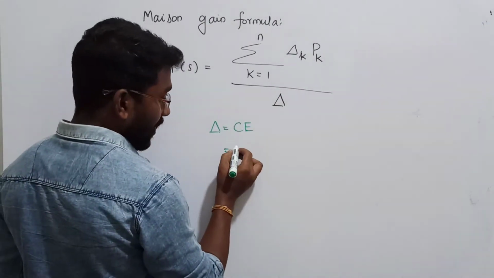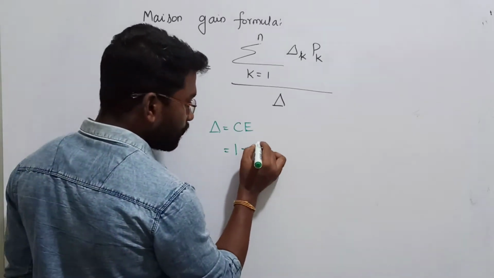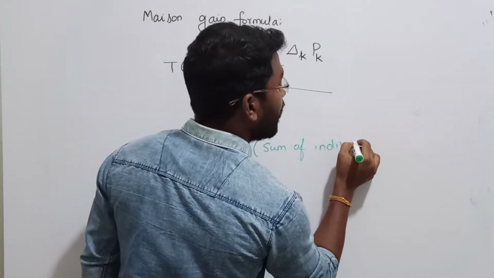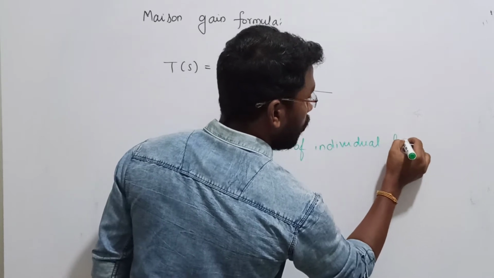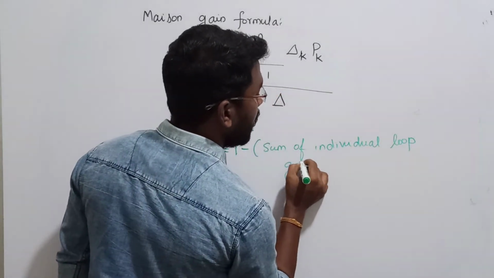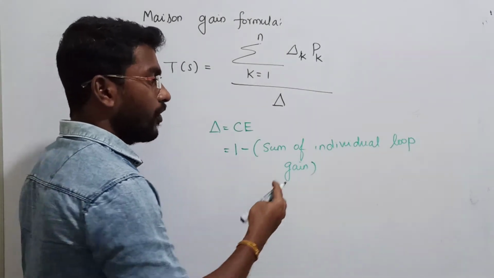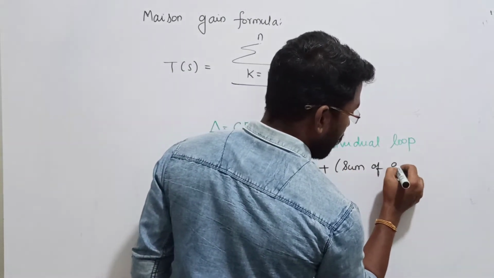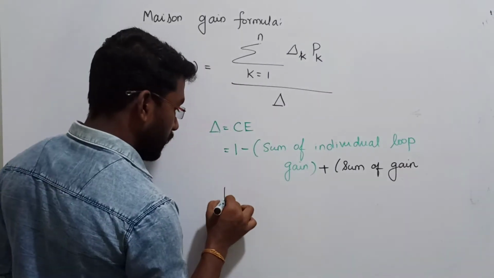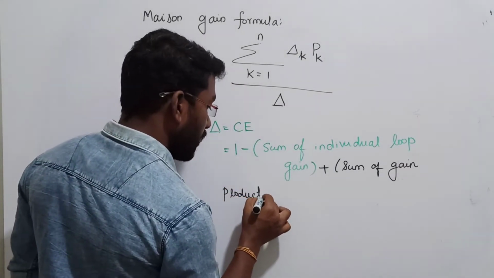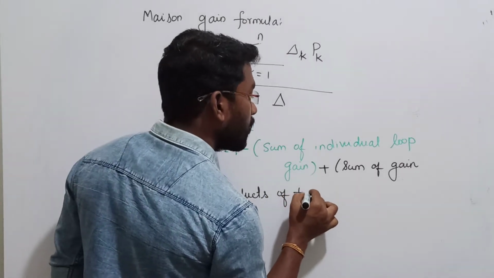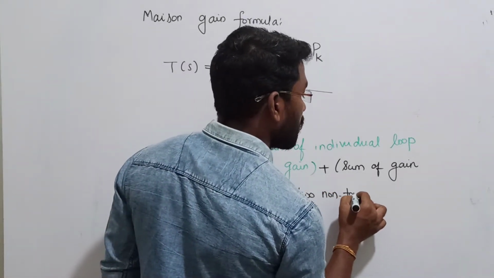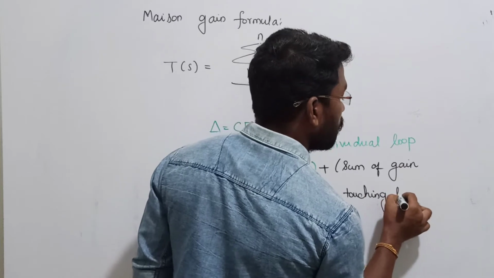Visualize the things. The characteristic equation can be written as 1 minus the sum of individual loop gains, plus the sum of gain products of two non-touching loops. That is the second term.